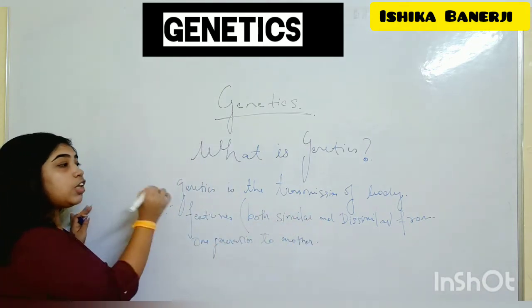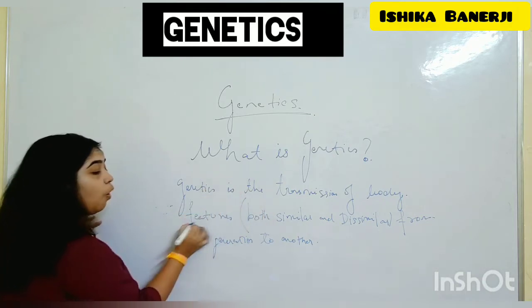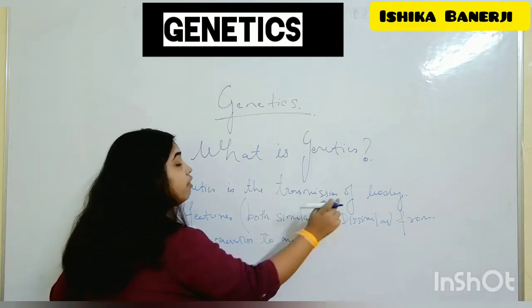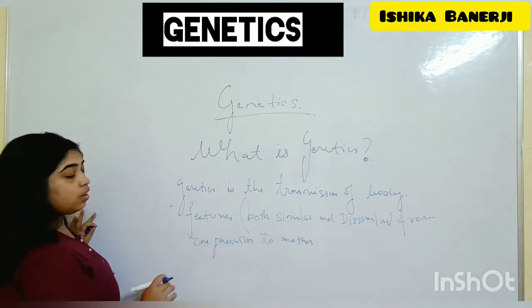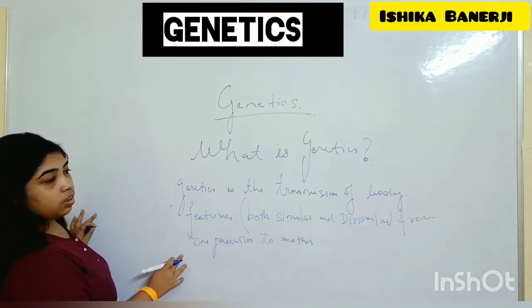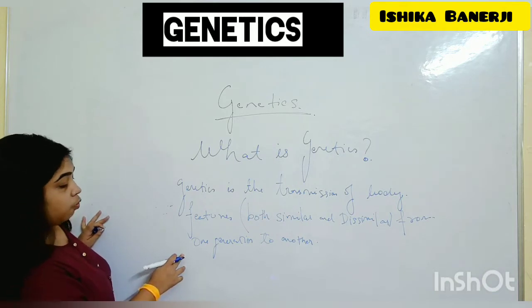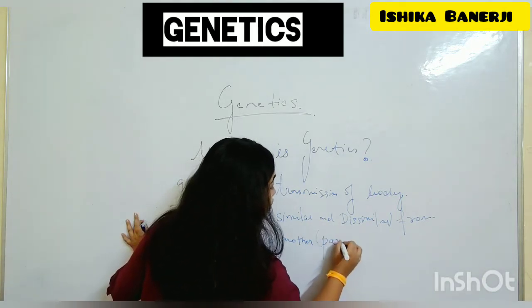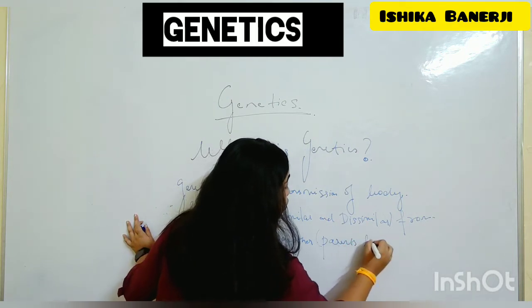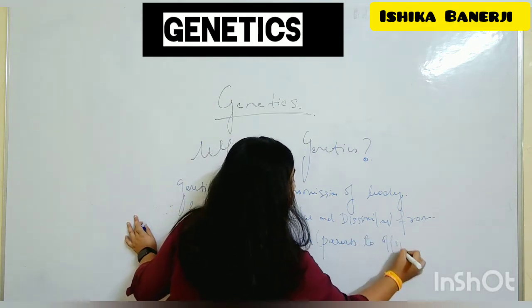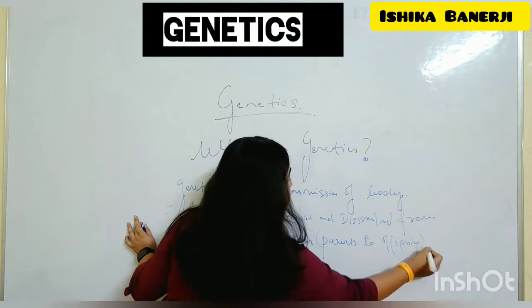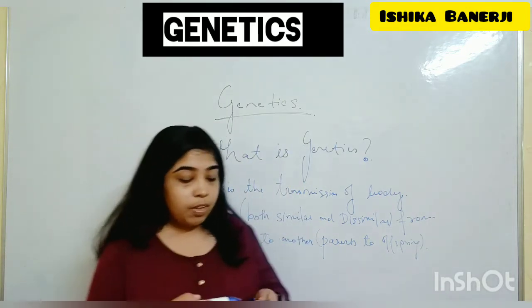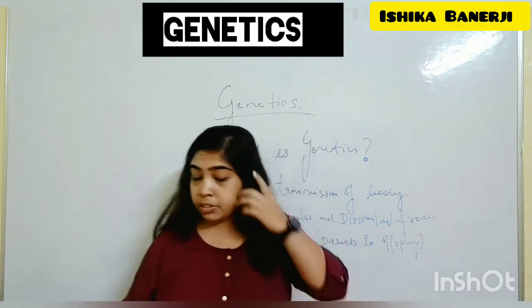So what is genetics? Genetics is the transmission of the body features, both similar and dissimilar, from parents to the next generation, from one generation to another, or you can write from parents to offspring. Who are offspring? The daughters and the sons who are born. Understand this part very nicely? Okay, so this is the definition of genetics.